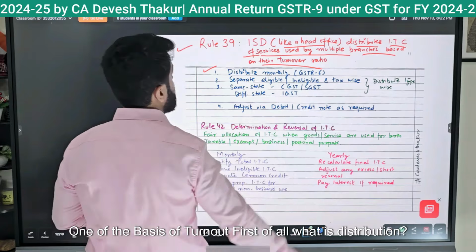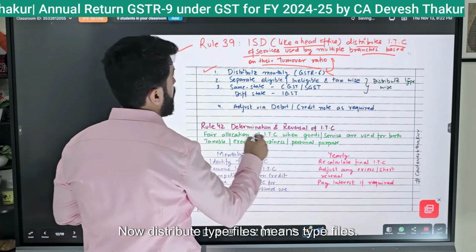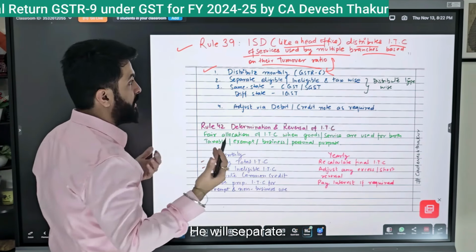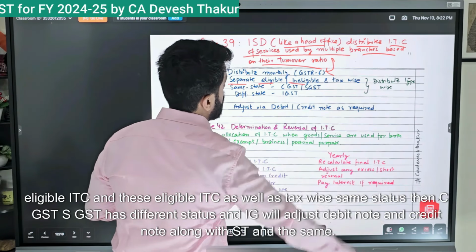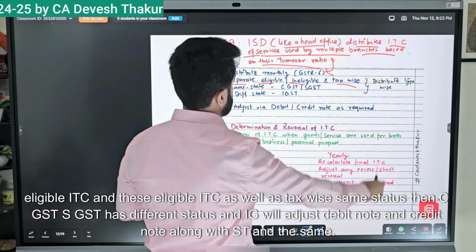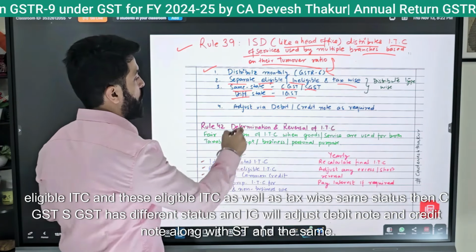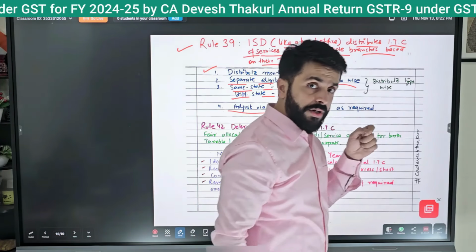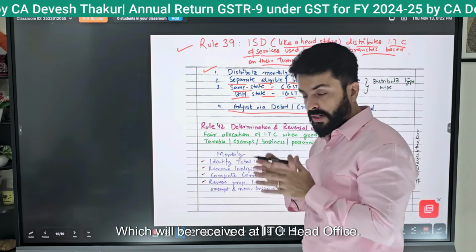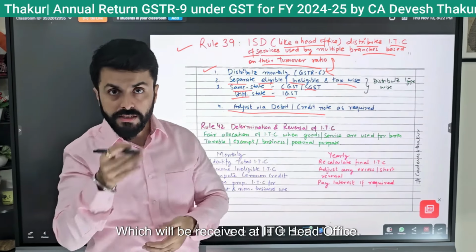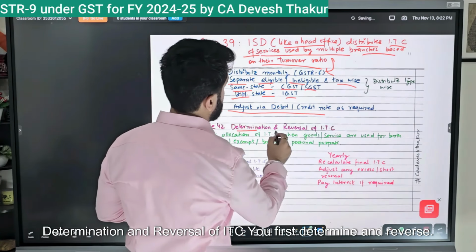First of all, what is distribution? Monthly, this ISD has to file its GSTR-6. Now, distributing ITC means filing the return. He will separate out the eligible ITC, and this eligible ITC tax-wise, with CGST and SGST having different status, and IGST will adjust along with debit notes and credit notes. After that, he proportionately distributes to his branches on the basis of their turnover the ITC received at the head office. Rule number 42 speaks to us about determination and reversal of ITC.